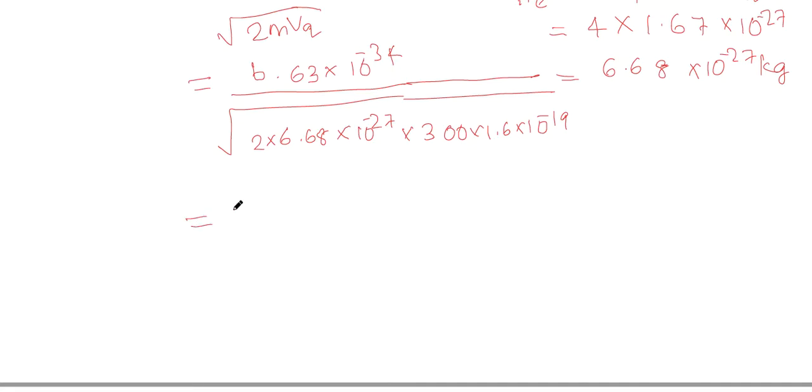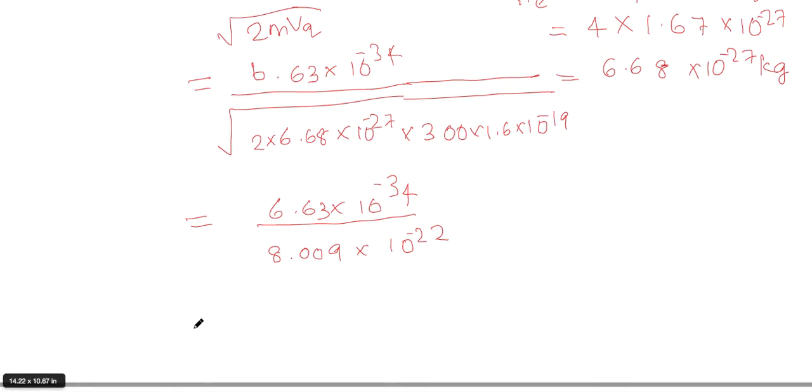So what you get is something around 6.63 into 10 raised to minus 34 divided by 8.009 into 10 raised to minus 22. That is equal to 8.279 into 10 raised to minus 13 meters. So this is the answer.